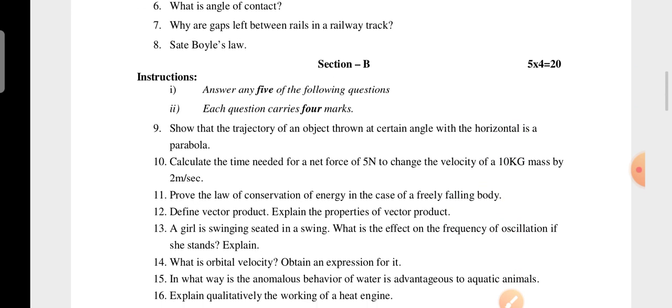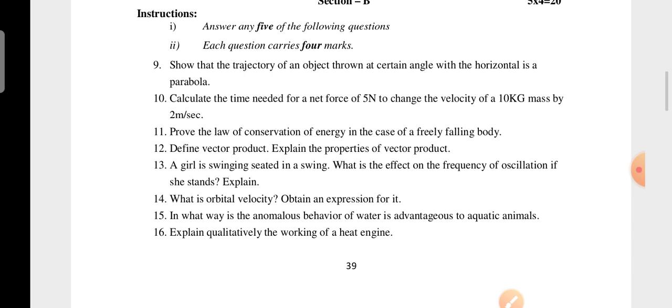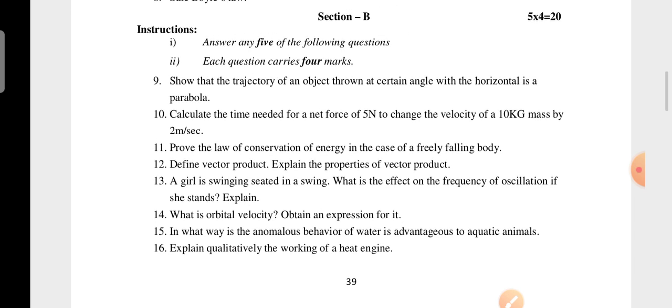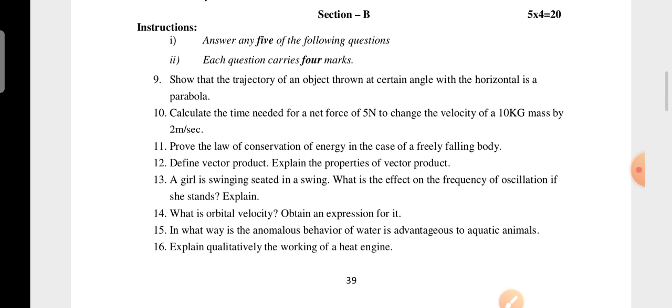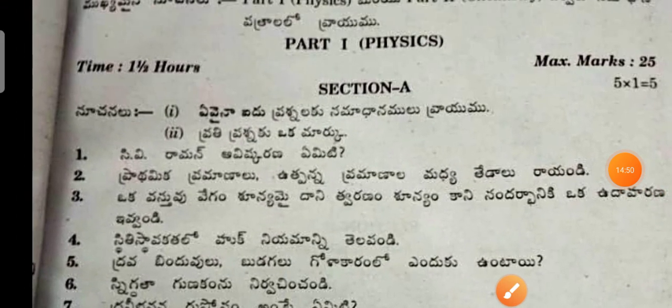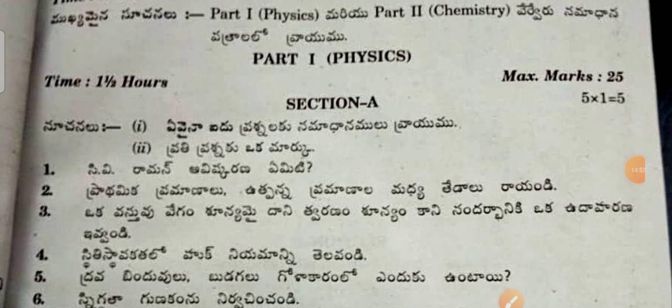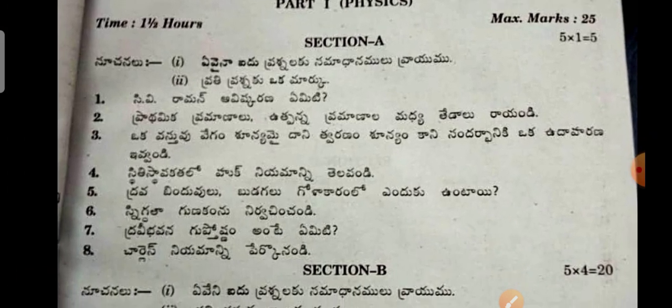Next, coming to section B. In section B, 4 marks questions, 8 questions will be there, but you have to attempt any 5 questions. Each question carries 4. So 5 into 4, 20. Section A, 5 into 1, 5. So 5 plus 20, 25. It's clear na? So this is a model question paper for you people, and one more model paper I will give also. Sorry ma, I don't have an English version question paper. This is a question paper for the Telugu medium version. Please go through that.